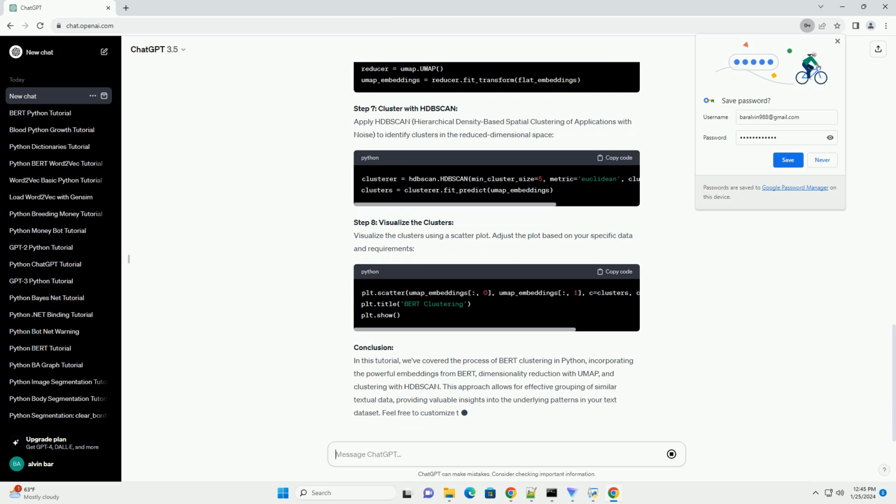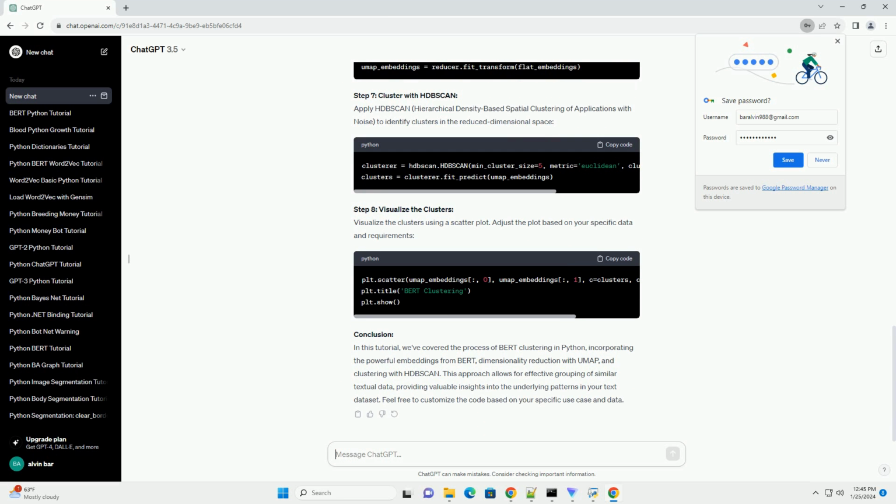Step 6. Reduce dimensionality with UMAP. Reduce the dimensionality of the embeddings using UMAP, Uniform Manifold Approximation and Projection. This step is crucial for effective clustering. Step 7. Cluster with HDBSCAN. Apply HDBSCAN, Hierarchical Density-Based Spatial Clustering of Applications with Noise, to identify clusters in the reduced dimensional space.